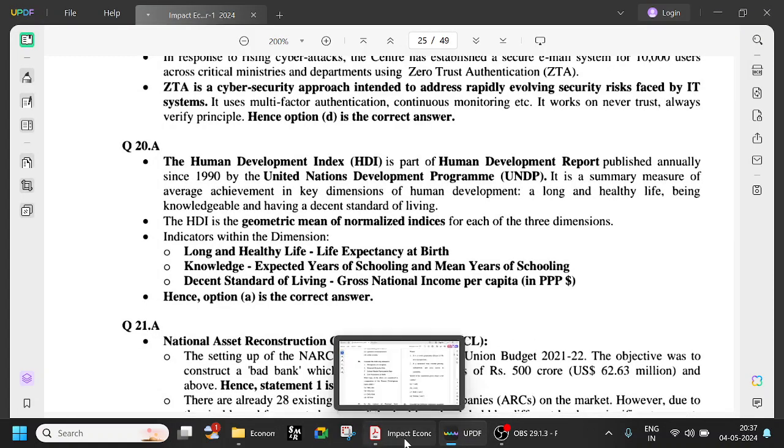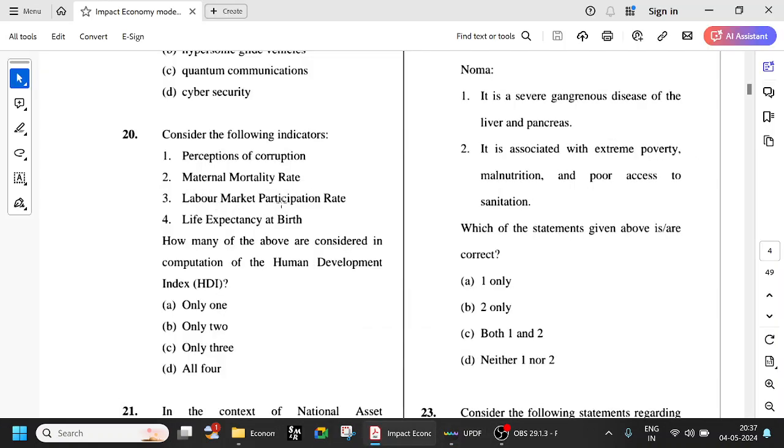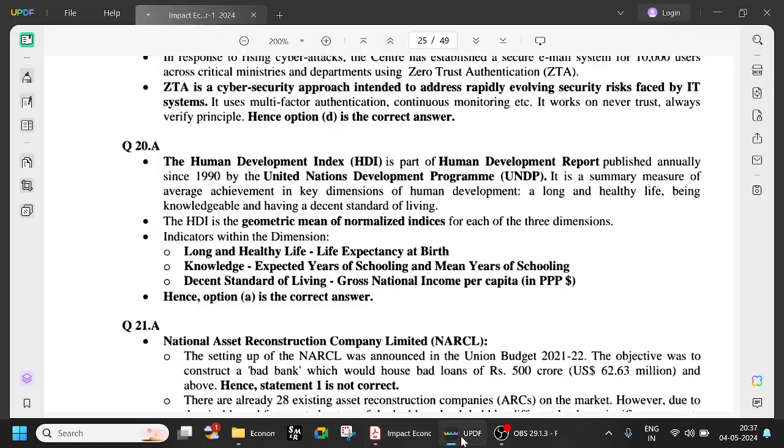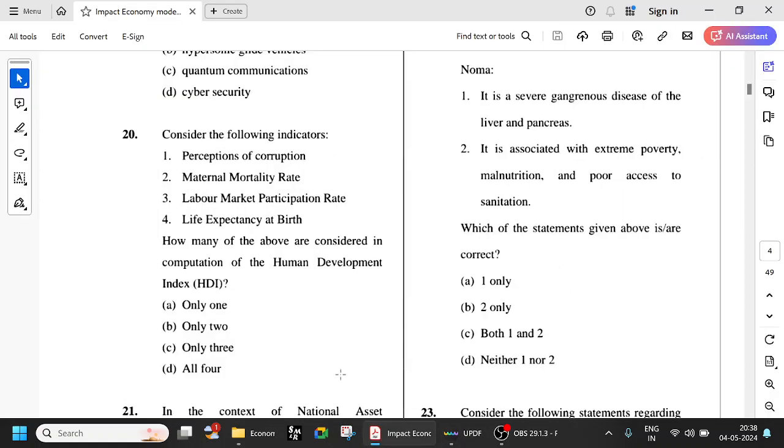Corruption, maternal mortality rate and labor market participation rate are not there. What is there is life expectancy at birth, and education: expected years of schooling and mean years of schooling, and standard of living, gross national income. So out of these things, only one is correct, that is life expectancy at birth.